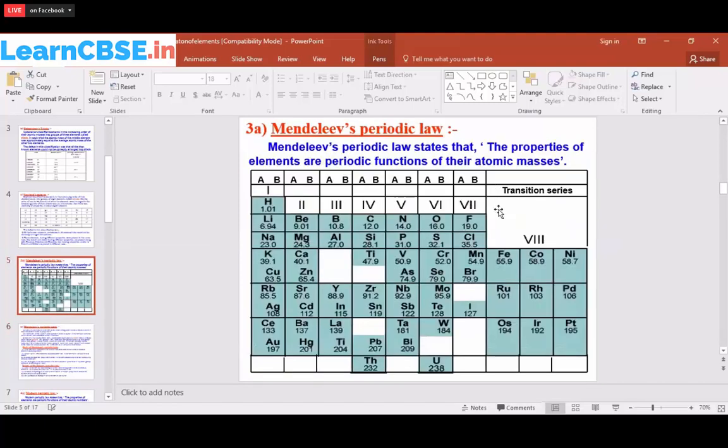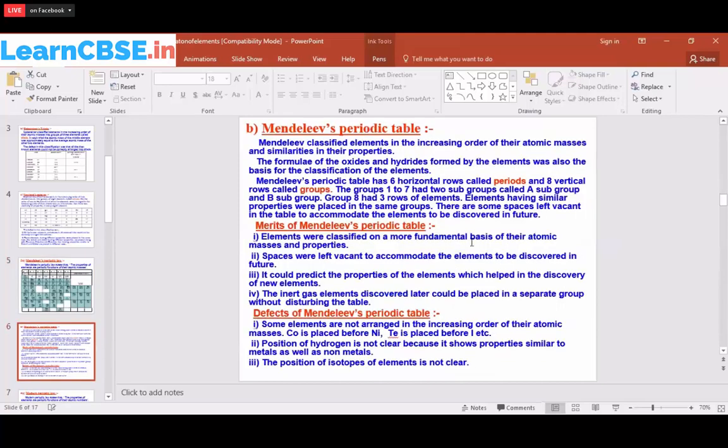In his period, the noble gases were not yet discovered: helium, neon, argon, krypton, xenon. So there was no space over here. Once they found out about the noble gases, they gave one more column over here and made it the noble gases column. So these are all the merits of Mendeleev's periodic table.